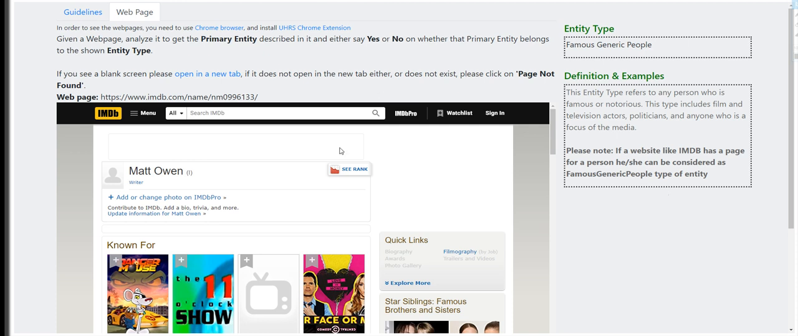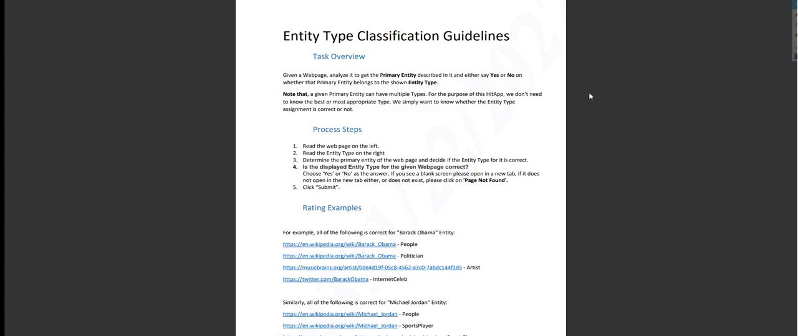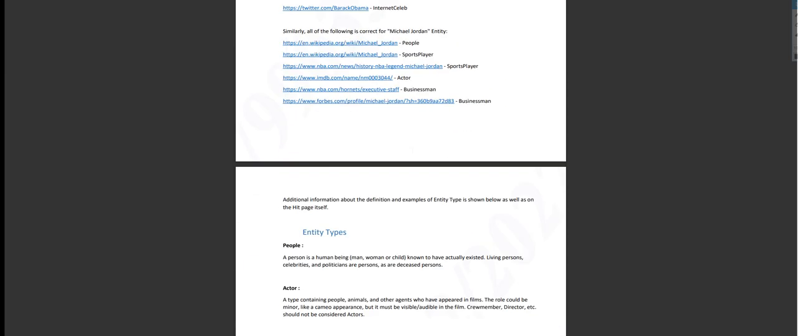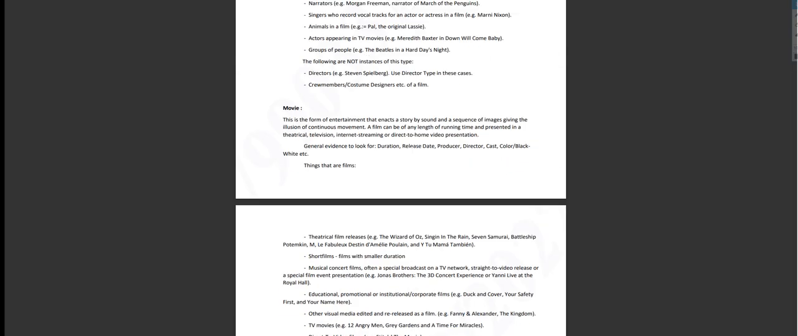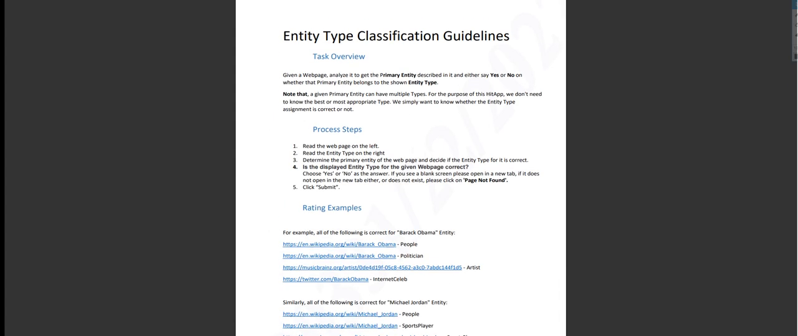For today's recording, I am working on a qualification for entity classification guidelines. This one is an easy hit app. There's a lot to the guidelines, but let me just go over it through the task overview. So, given a web page, analyze it to get the primary entity described in it and either say yes or no on whether that primary entity belongs to the shown entity type.